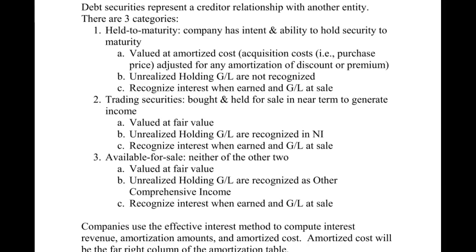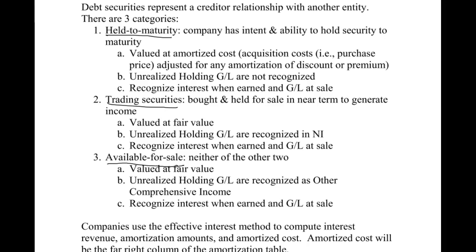We break these into three main categories, which are listed here. Held to maturity is the first one, trading securities is the second one, and available for sale is the third. For held to maturity, the company has the intent and the ability to hold the security to maturity. Remember, if you go through the bond issue lessons, when we issue bonds, bonds typically have a 10-year life, 20-year life, whatever the case may be, but they have a maturity date when they mature. When we classify them as held to maturity, we believe that we will hold them to that point.